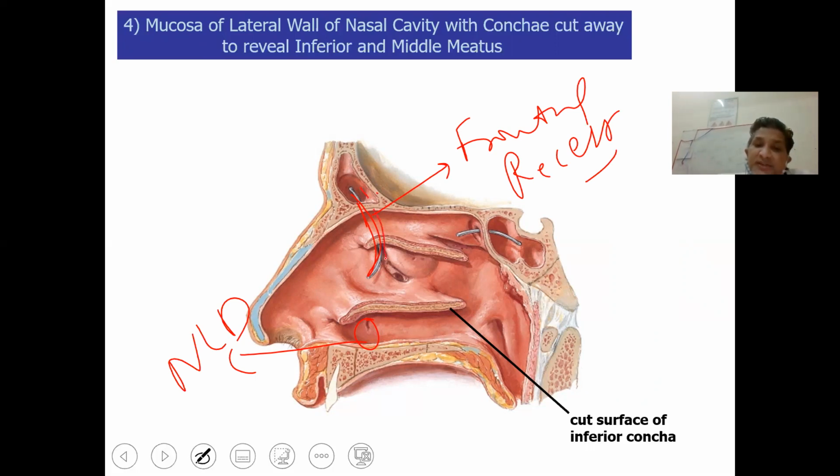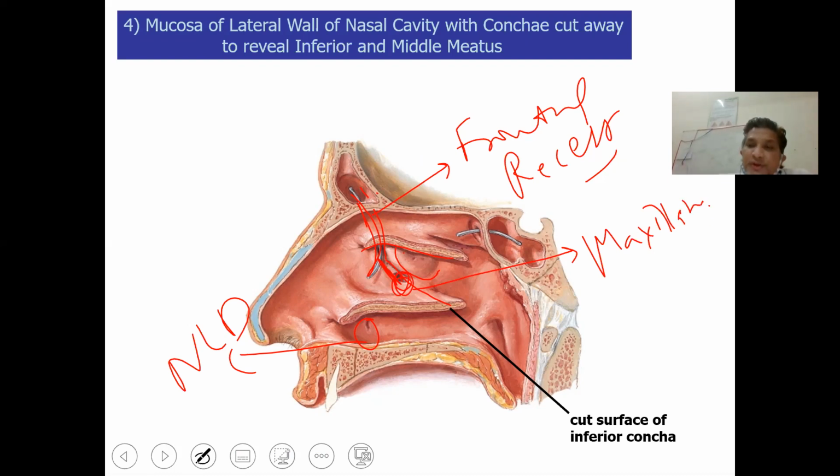The frontal sinus opens into the middle meatus. We have removed the middle turbinate in this case, and this will be the uncinate process. This will be the hiatus, and this will be the bulla. Just anterior to the bulla, we have the opening of the frontal sinus, and this will be the opening of the maxillary sinus.